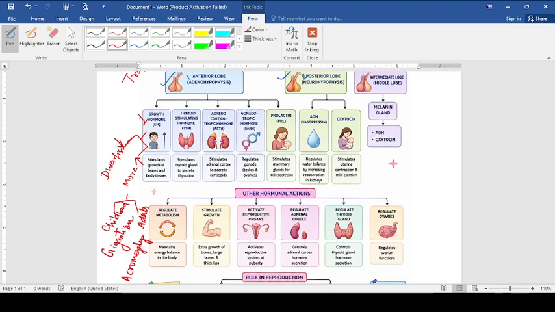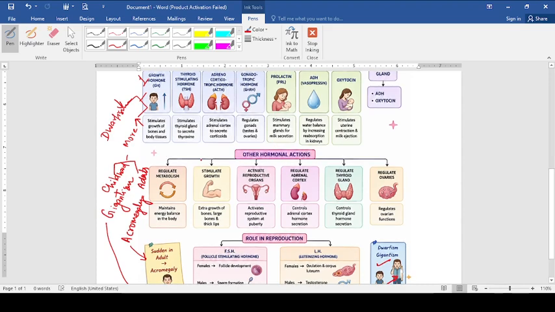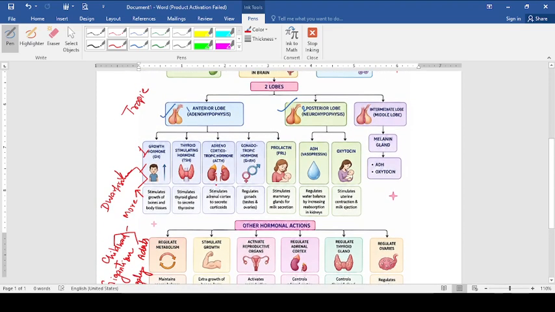So dwarfism and gigantism are clear to you, I guess. Two diagrams I have given here also: the secretion of this hormone in the adult causes acromegaly, and the diagram is given that gigantism takes place when it is secreted more in the body. And when we talk about dwarfism, this is the condition of dwarfism. So we have discussed one major hormone of the pituitary, which is called somatotropin hormone or GH, growth hormone. Another name of this hormone is somatotropin.